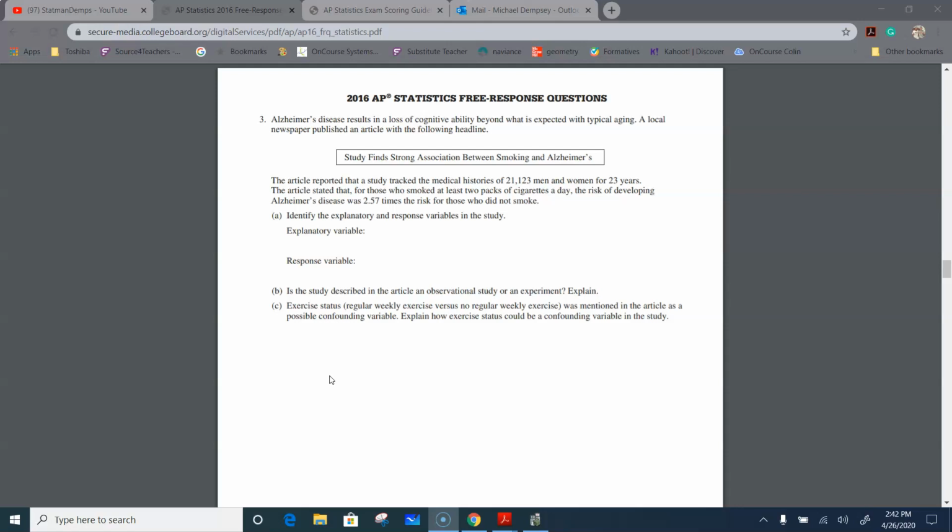Okay. So the first question says, what's the explanatory variable and the response variable? So I'll give you a minute to think about that and answer that on your own. What's the explanatory variable and what's the response variable?